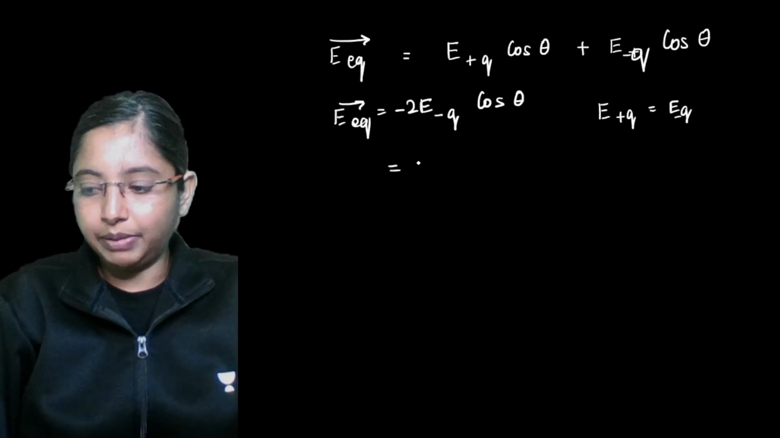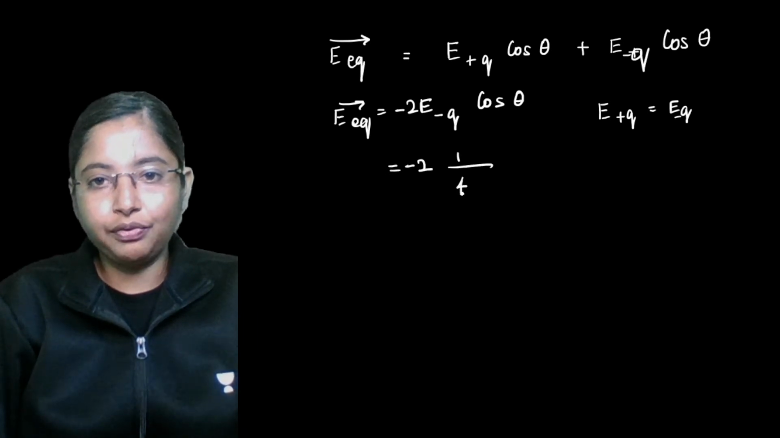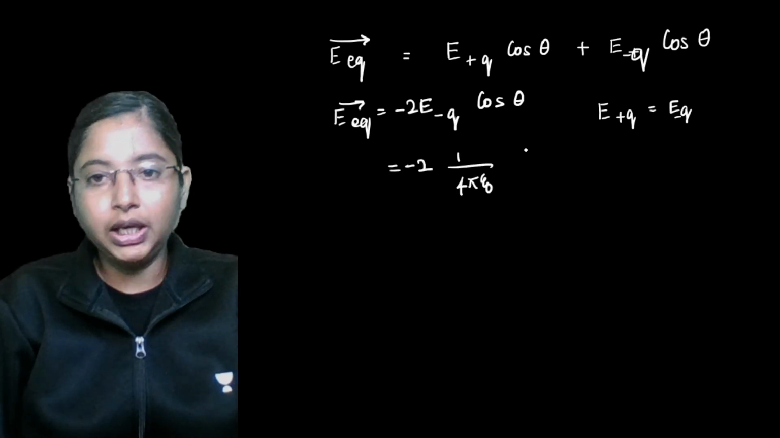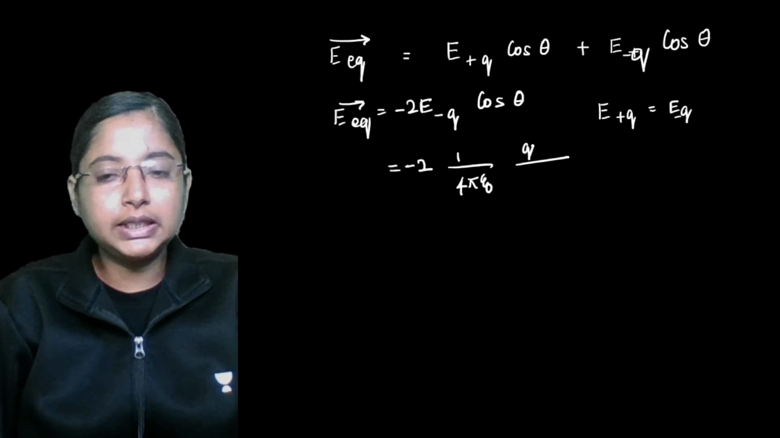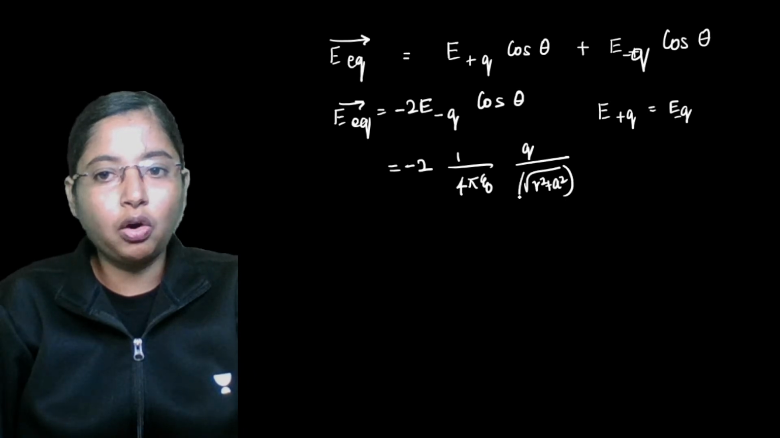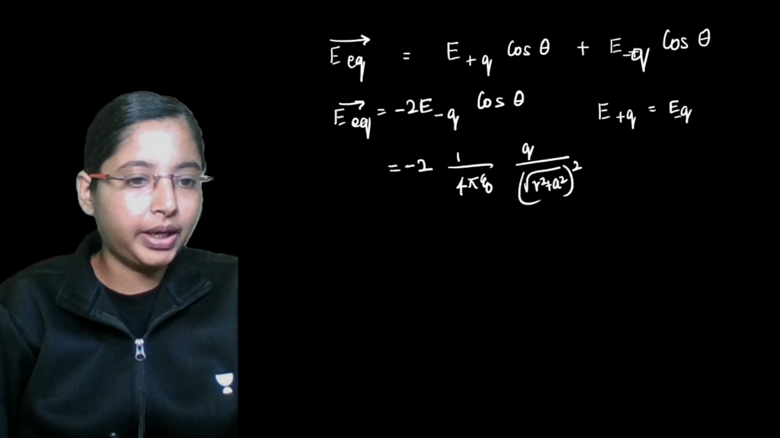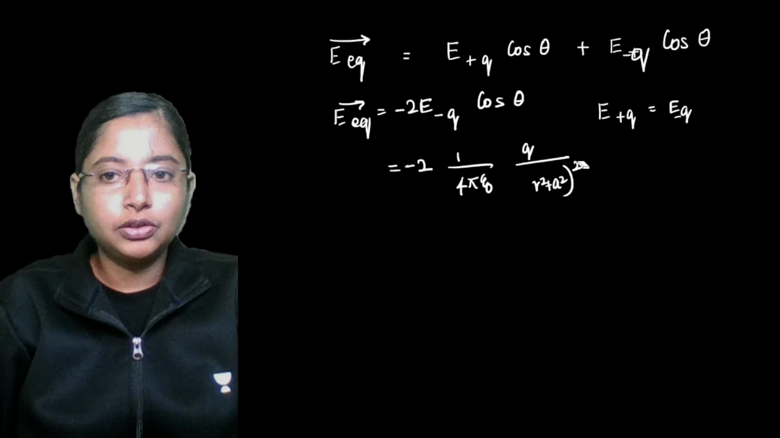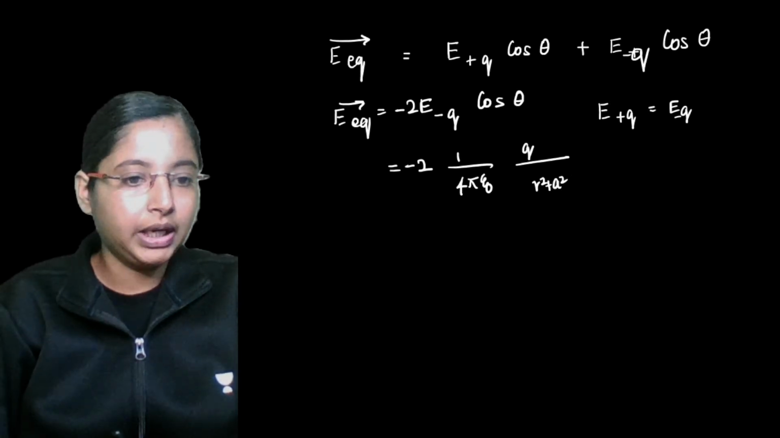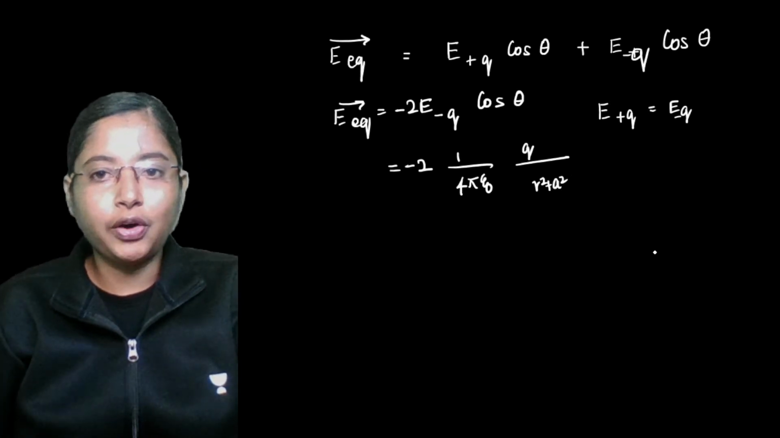E value is very simple. It will be nothing but minus 2 into 1 by 4 pi epsilon naught, Q divided by, what is the distance of separation between them? Root of r square plus a square, the whole square. So square and square tends to get cancelled. So all you will get is r square plus a square. And we want to find cos theta.